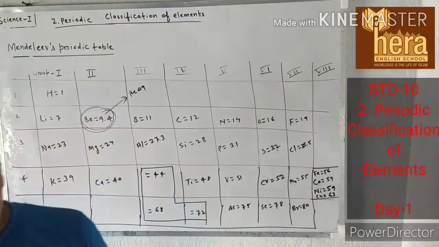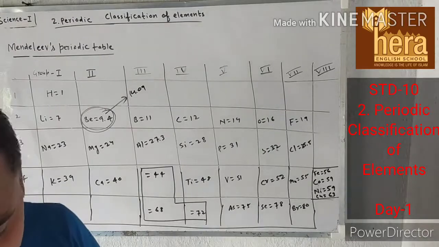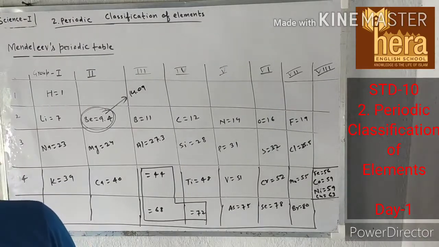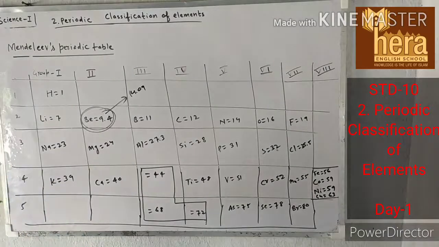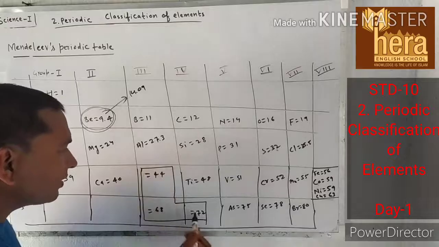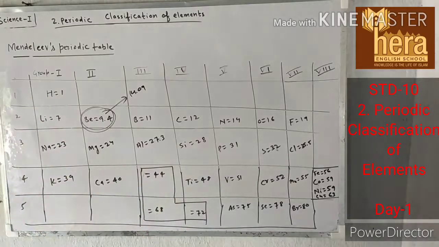And the second merit of Mendeleev periodic table is Mendeleev kept vacant places in the periodic table. See, these are the vacant places, for elements not discovered till then.